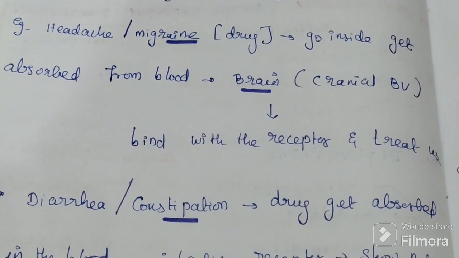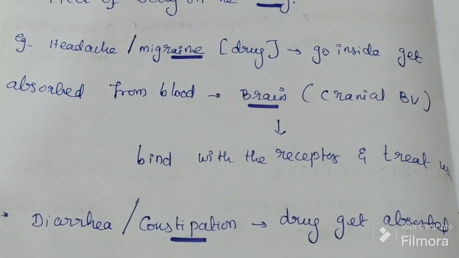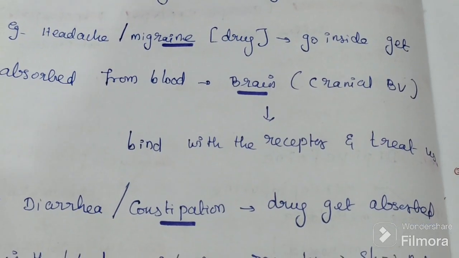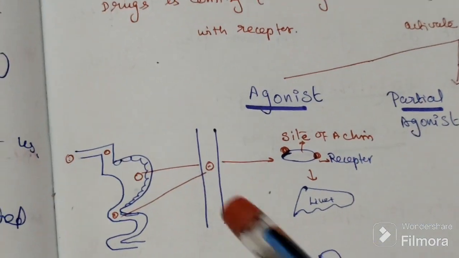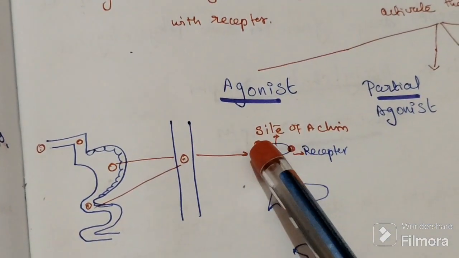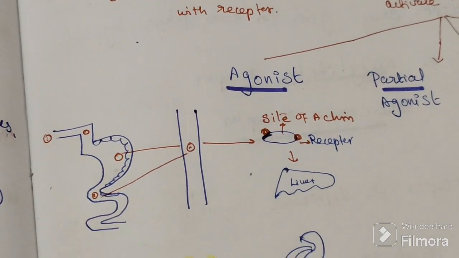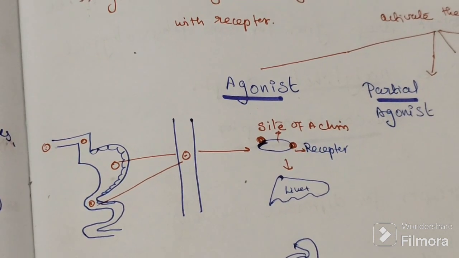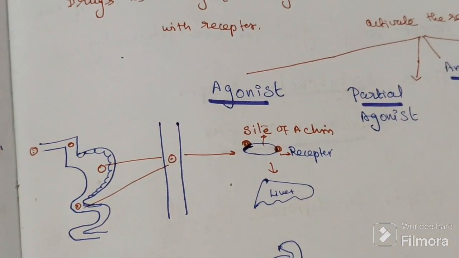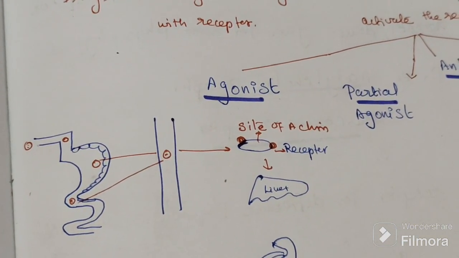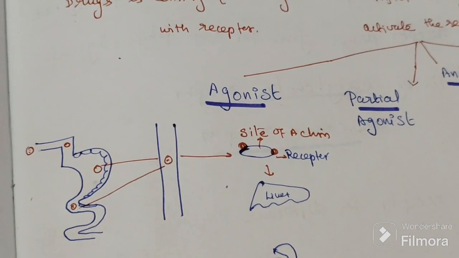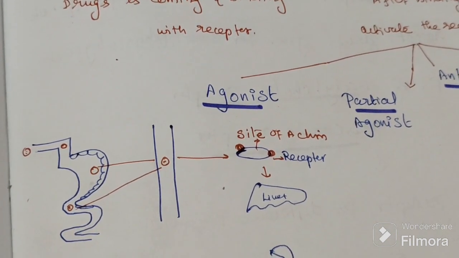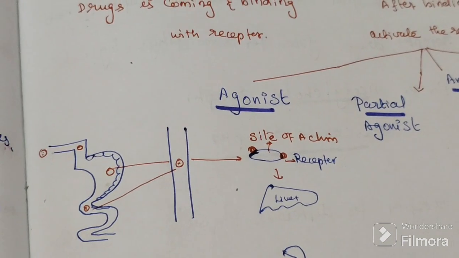Here the important thing is the receptor. This is the site of action, and these are receptors. All drugs act via receptors. The target organ has the receptor.